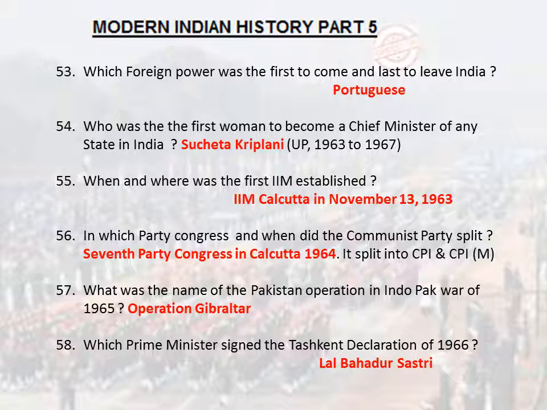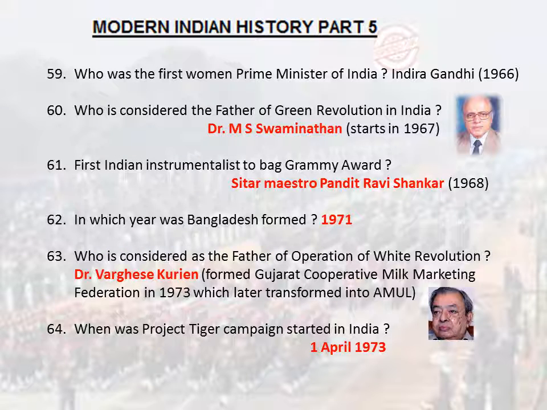What was the name of the Pakistan operation in the Indo-Pak War of 1965? Operation Gibraltar. Which Prime Minister signed the Tashkent Declaration of 1966? Lal Bahadur Shastri. Who was the first woman Prime Minister of India? Indira Gandhi, 1966. Who is considered the father of the Green Revolution in India? Dr. M.S. Swaminathan. Who was the first Indian instrumentalist to bag a Grammy Award? Sitar maestro Pandit Ravi Shankar, 1968.